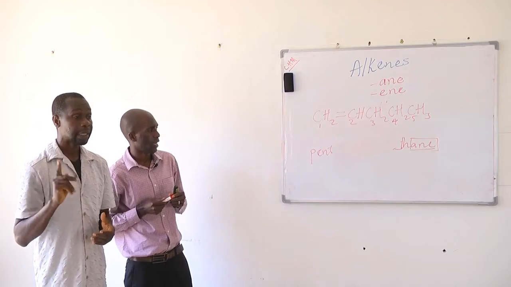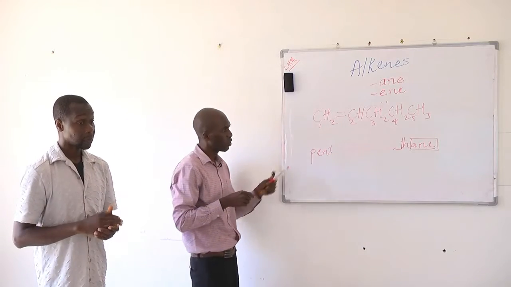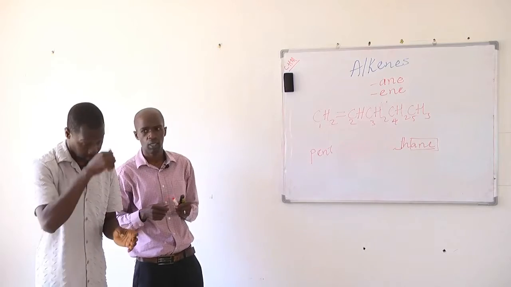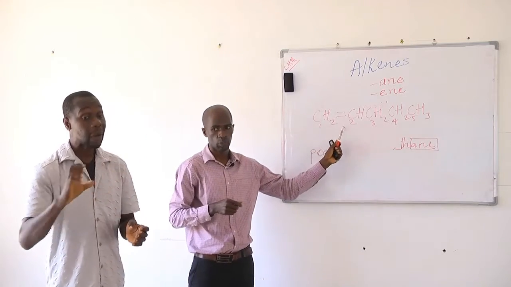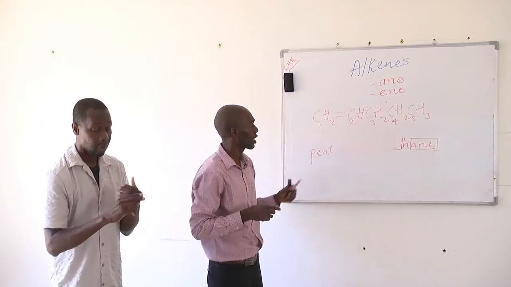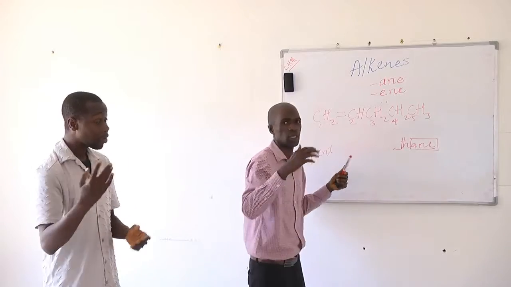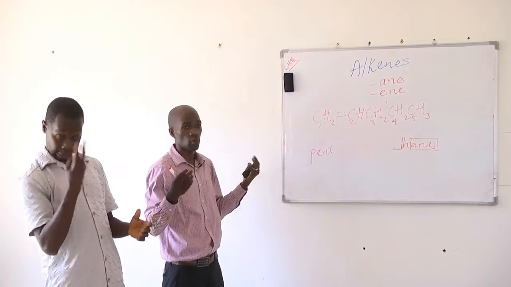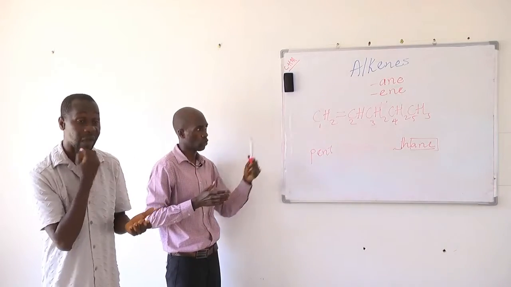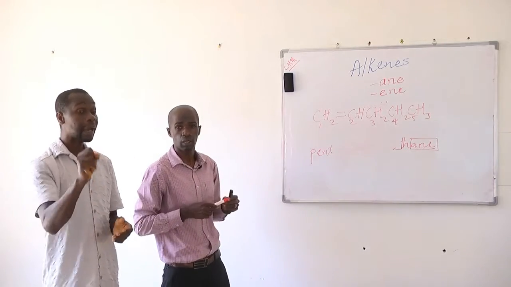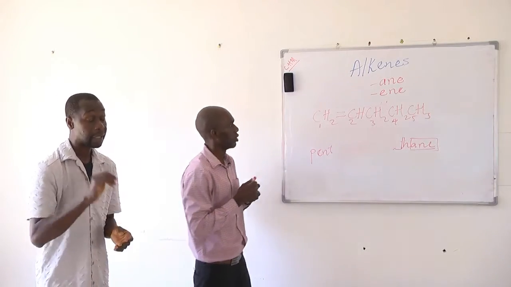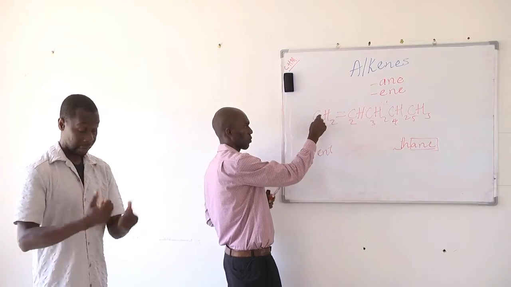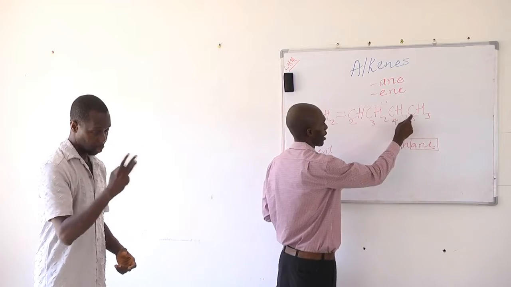Okay? And then we should give the lowest numbering to the functional group. And what is the functional group here? It is the carbon-carbon double bond. So we should look at this and count from both sides. We count from left and we count from right and see which side will give us the lowest numbering, and we use that as our naming of the alkene. So from our left, this is going to be carbon number 1, 2, 3, 4, and 5.